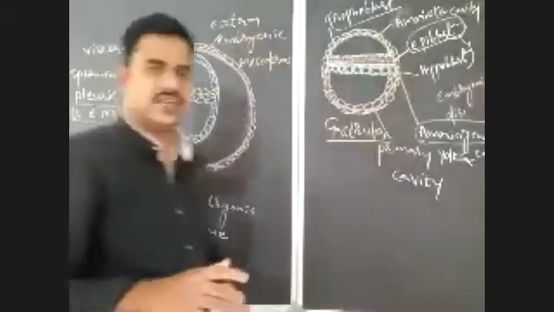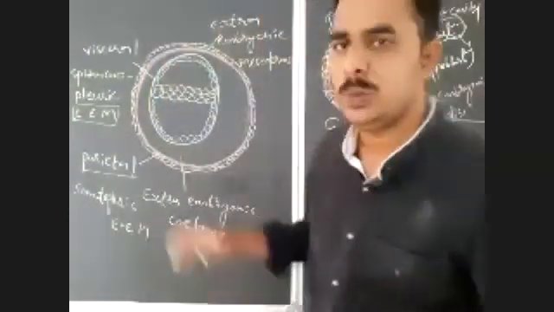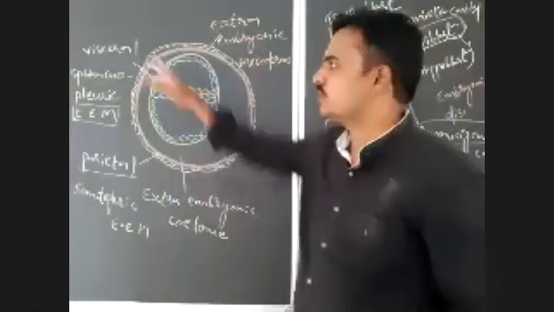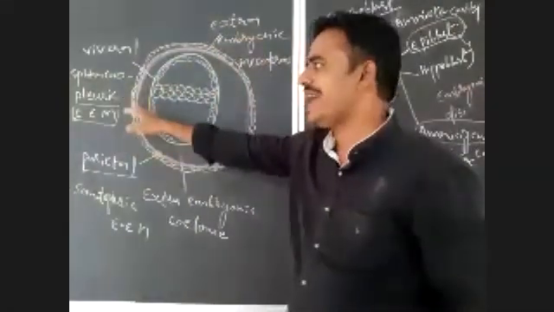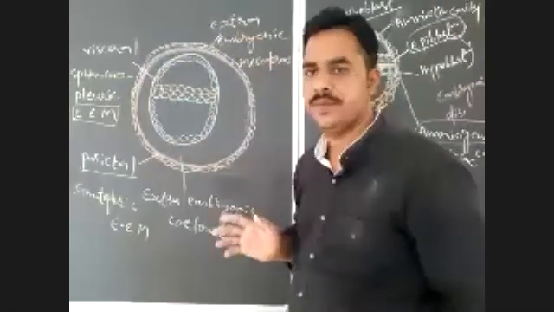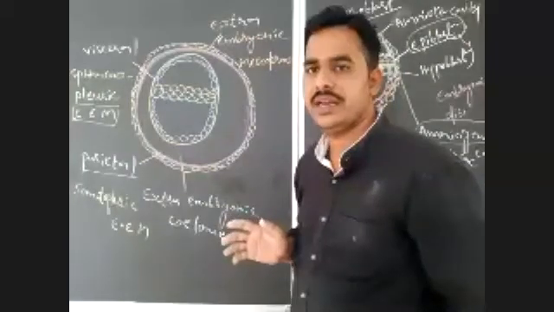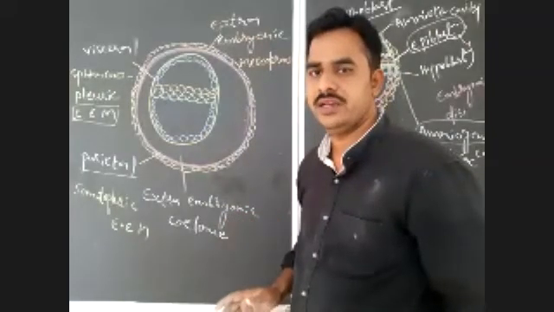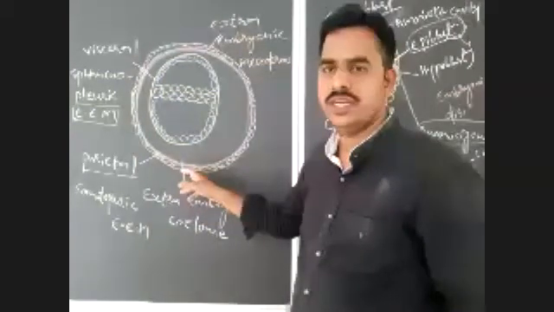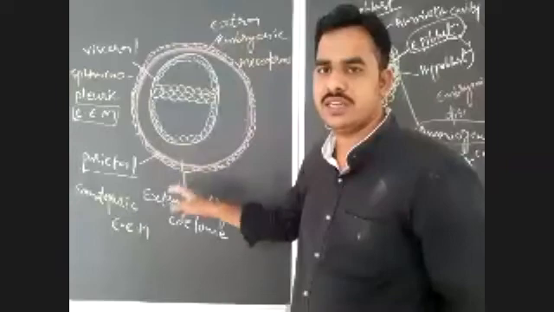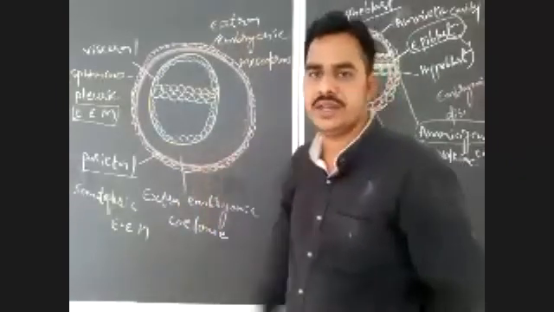The names are very important. So the visceral extra embryonic mesoderm is also known as splanchnopleuric extra embryonic mesoderm, and the outer one, the parietal extra embryonic mesoderm, is also known as somatopleuric extra embryonic mesoderm.